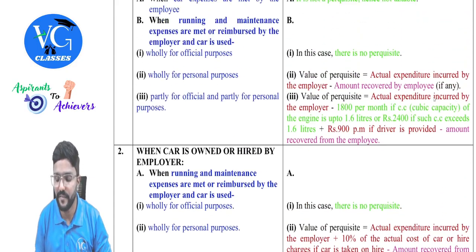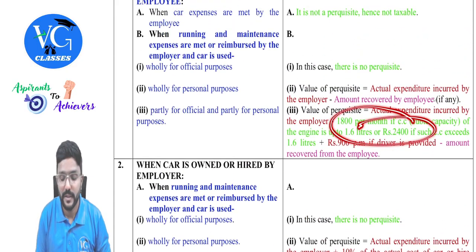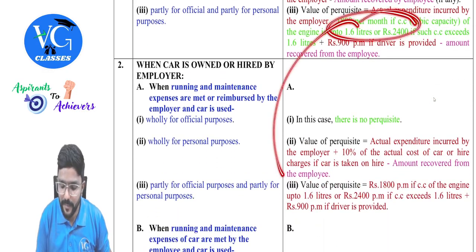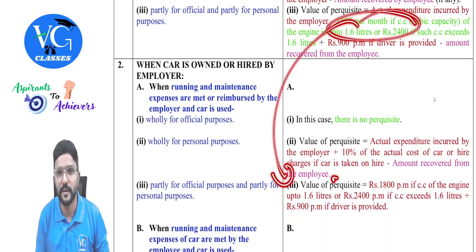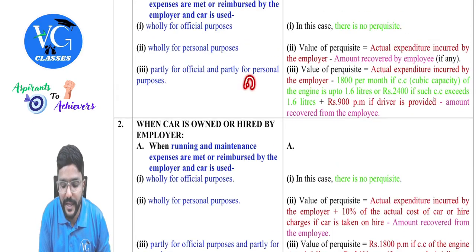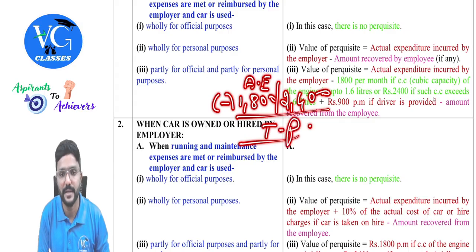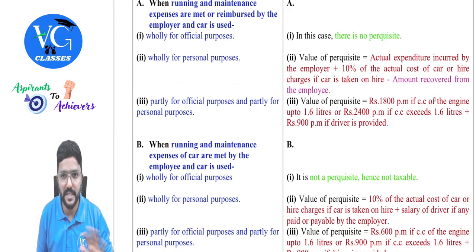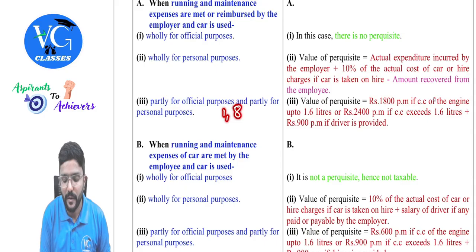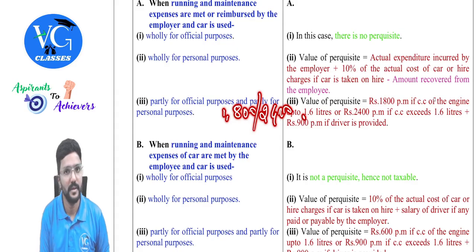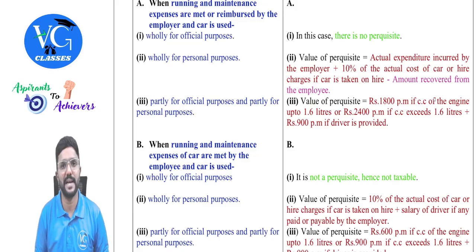Is that clear? So whatever we reduced here, that becomes taxable here. Please be careful. I repeat. Here we need to take actual expenditure and we used to reduce how much? 1800 or 2400. Remaining was taxable as perquisite. Correct? Yes. Whereas here, straight away, 1800 or 2400 per month will be taxable. Clear? Irrespective of the actual expenditure, this much will be taxable, guys.